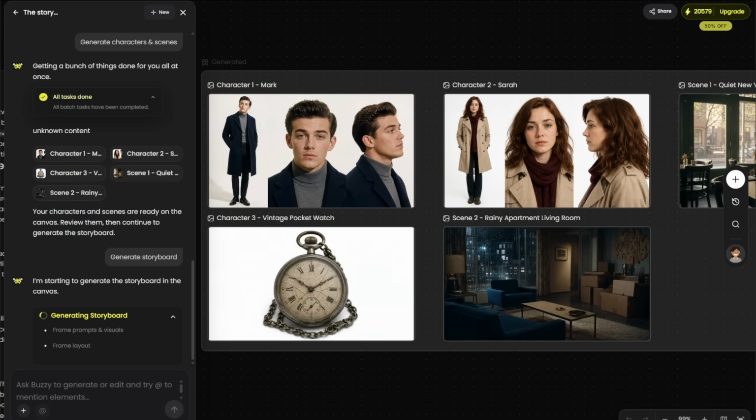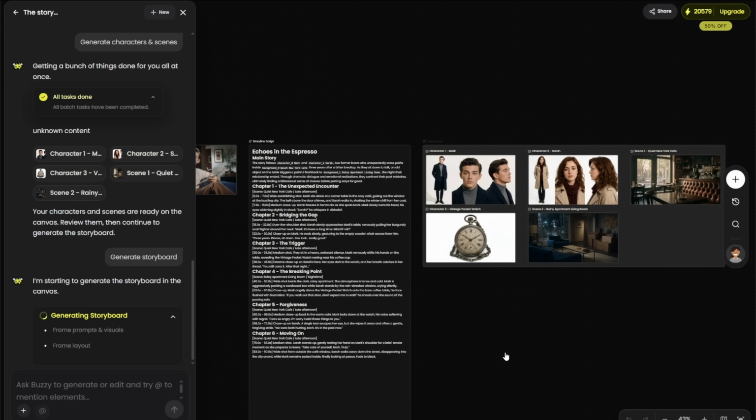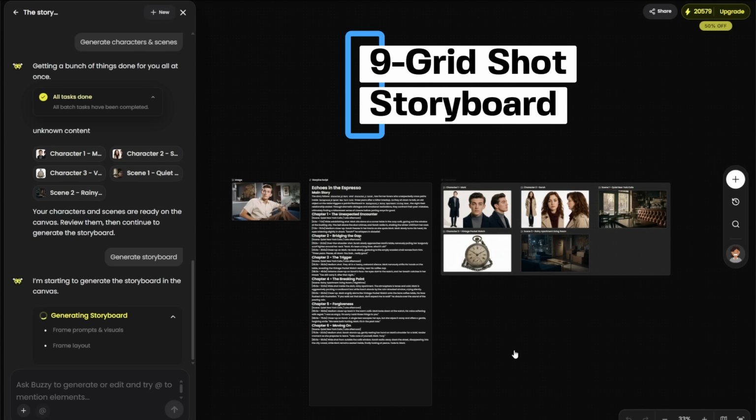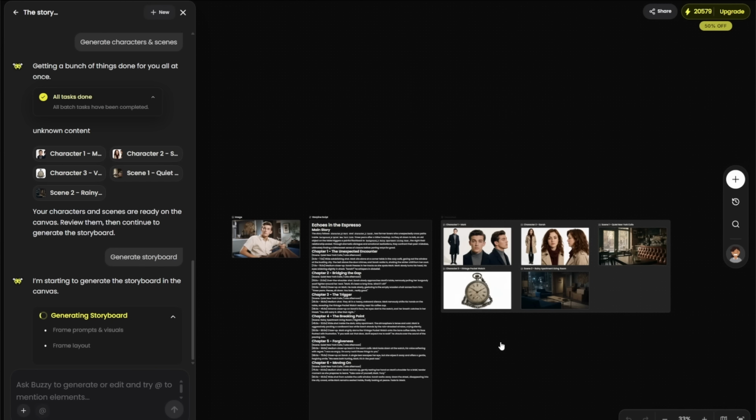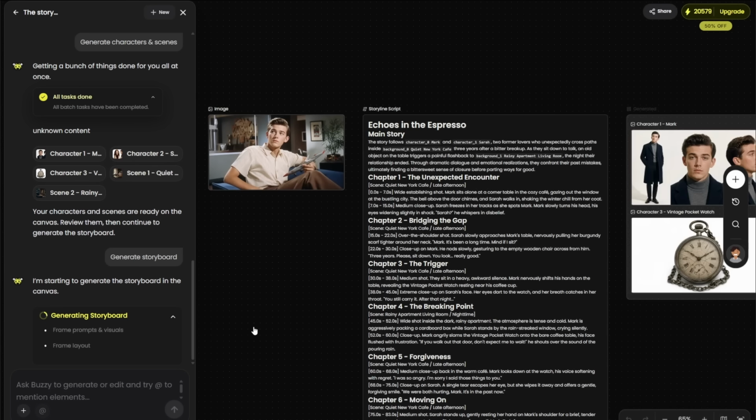Very, very easy to do right now. This is actually awesome. We're using the 9-grid shot sheet storyboard, and then just clicking, one click video generation. Super duper easy with Buzzy.